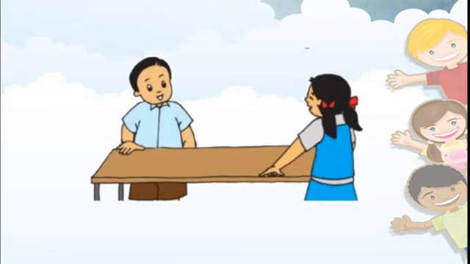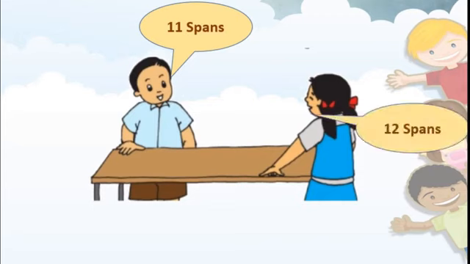Tai told Raj and Sonu to measure the length of the table. Now both of them are measuring the length of the table by using the hand spans. You can see there. They measured the length of the table and then Raj said, this is 11 spans. The length of the table is 11 spans, but Sonu said that no, it's 12 spans.